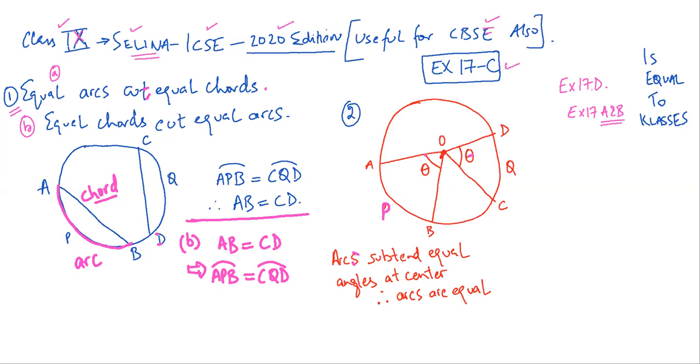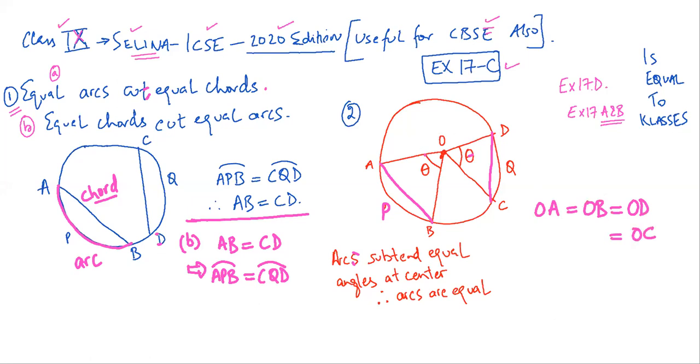Now to prove this, a small proof. What I do is I join these. Now from this result, it is obvious that this angle is theta, this angle is theta. I know that OA is equal to OB is equal to OD is equal to OC. All these four are the radius.